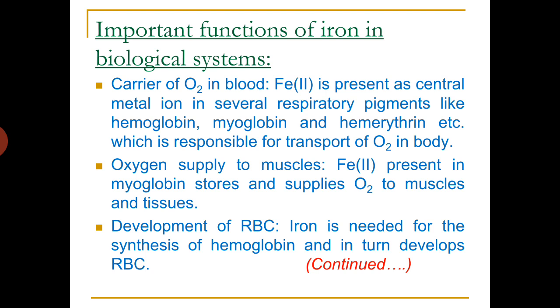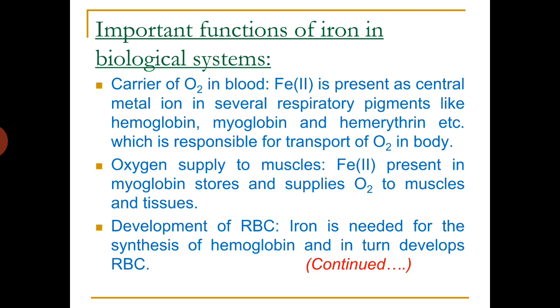So, important functions of iron in biological systems. As all of you know, the first and foremost function of iron is transport of oxygen. So it acts as oxygen carrier in blood. Fe2+ is present as central metal ion in several respiratory pigments like hemoglobin, myoglobin, hemerythrin, etc. And it is responsible for transport of oxygen in the body.